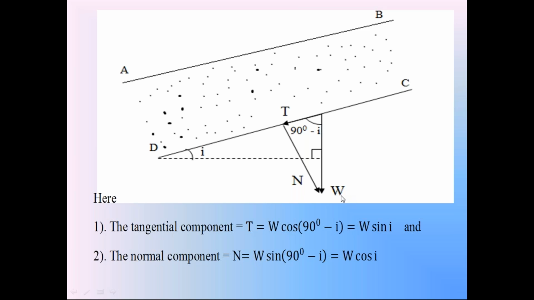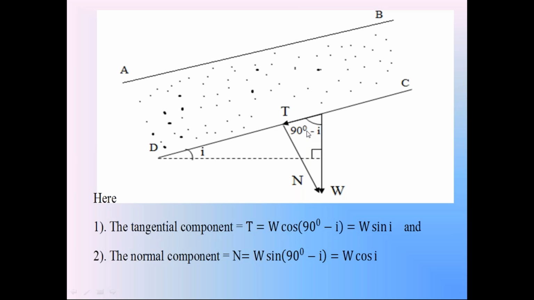So resolve this weight into two components. One is called tangential component T, the next one is called normal component N. This tangential component T is equal to W cos 90 minus I, because W makes the angle of 90 minus I with this direction.